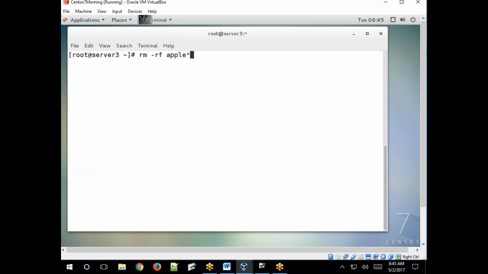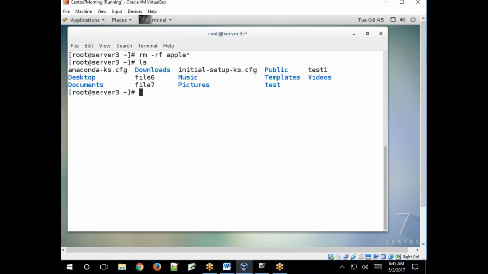So what is that? Asterisk here. A file name must be apple, but end with any character. Asterisk represents the wildcard character. See, removed all apple files ending with 1, 2, 3, 4, any number, any character. Clear?